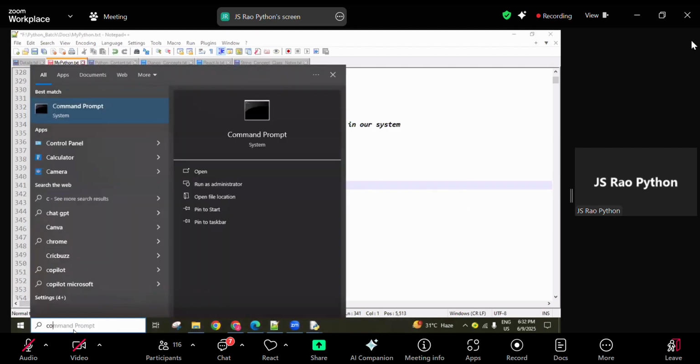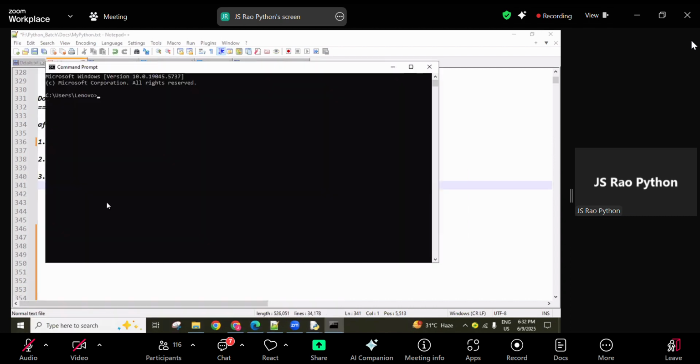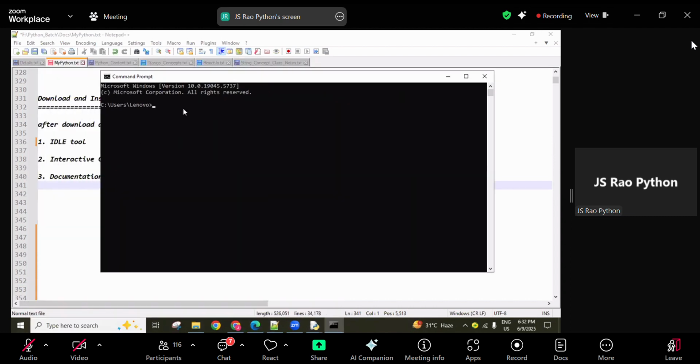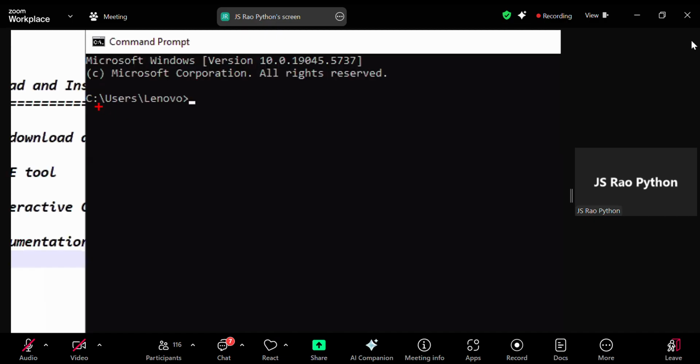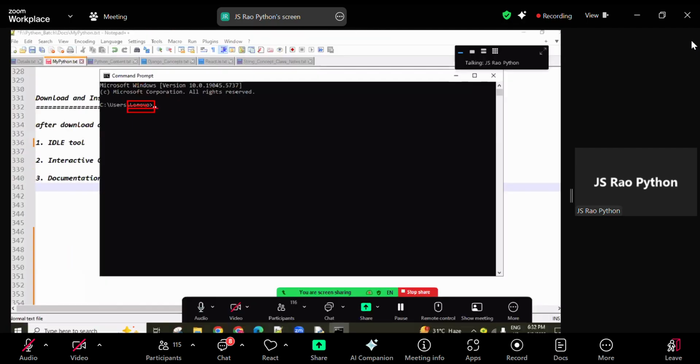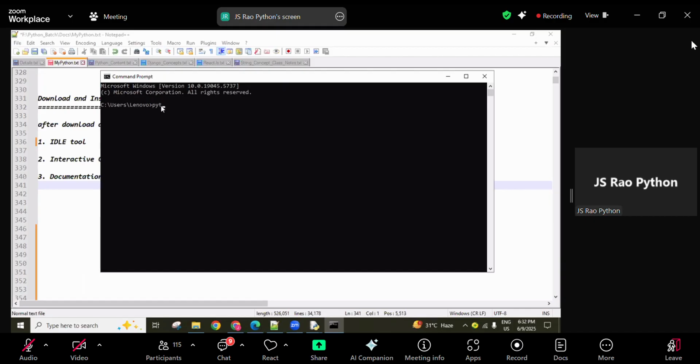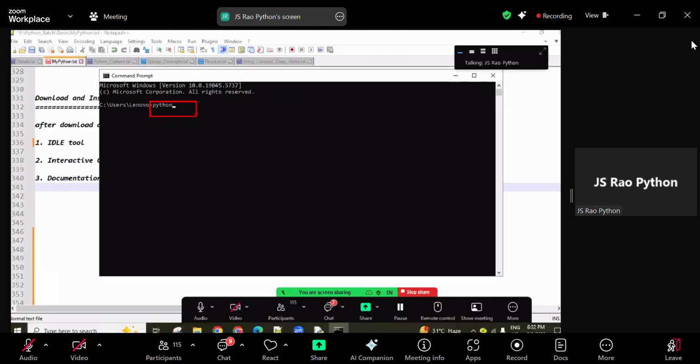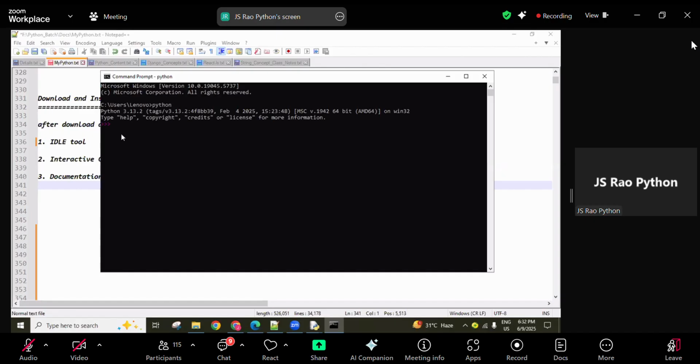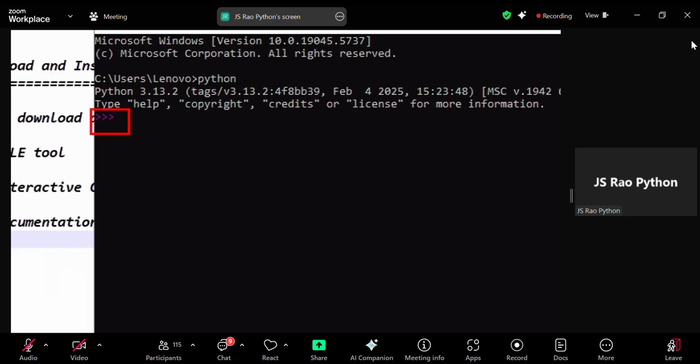For that, open the command prompt, guys. Here C drive, Users, your username is displayed. In my system, Lenovo is displayed as my name; in your system, maybe your name is there. Now here, type python and press enter. If you are seeing the triple greater than symbol, we call it the Python prompt.